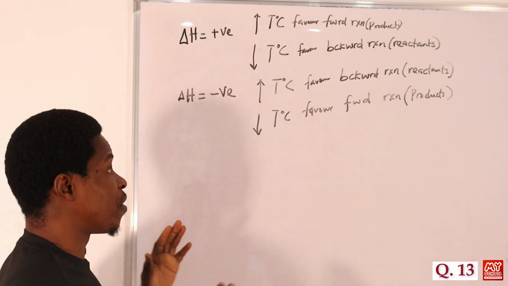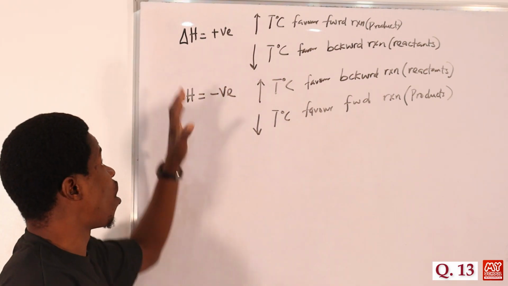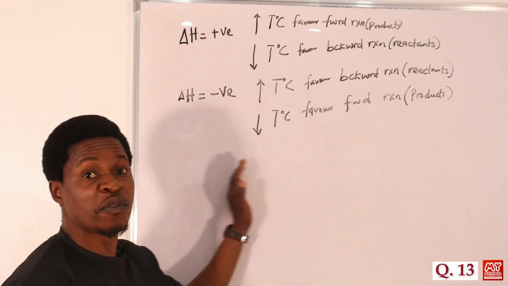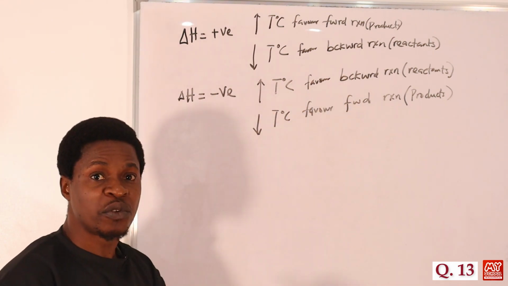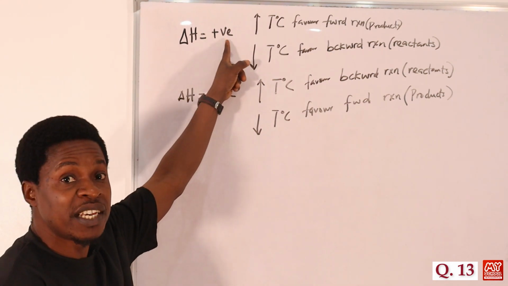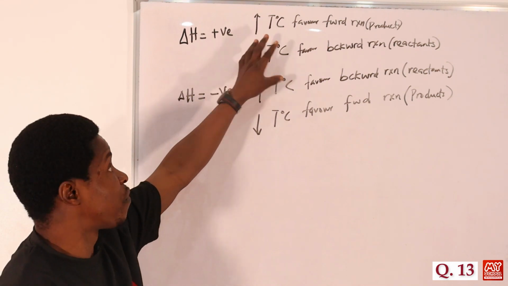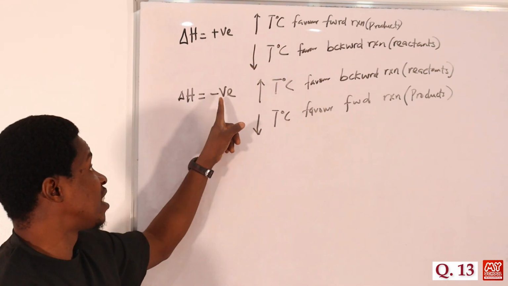More of the products will be formed. So with this, I can guide you when it comes to answering questions on the effect of change in temperature on a chemical system in equilibrium. Just check, what is delta H? Is it positive or is it negative? If the value is positive, it's an endothermic reaction. If the delta H is negative, it's exothermic.